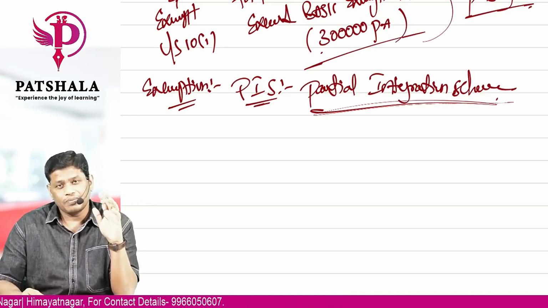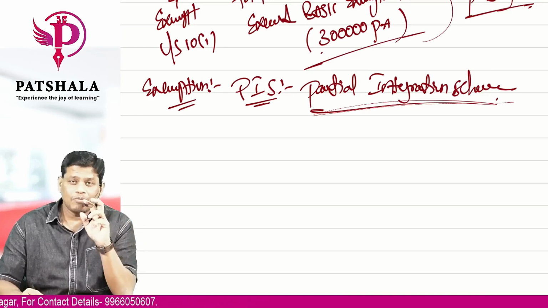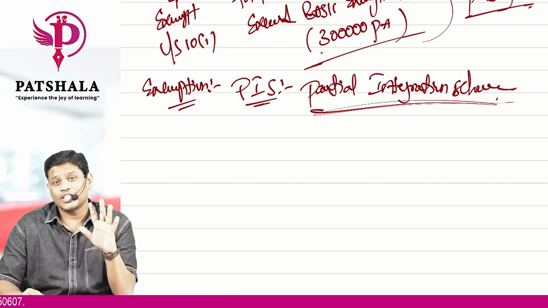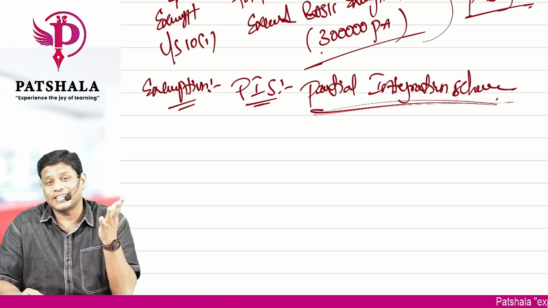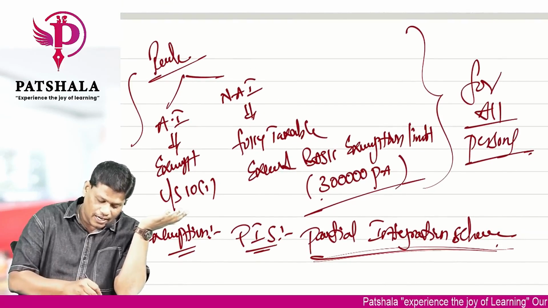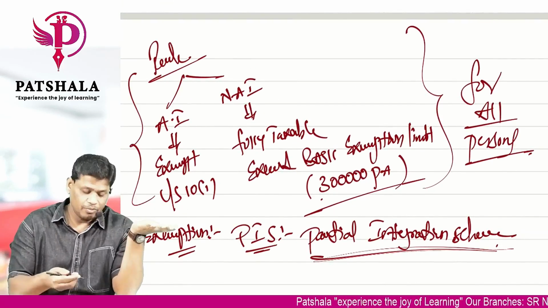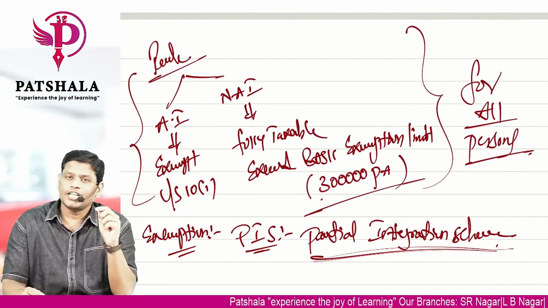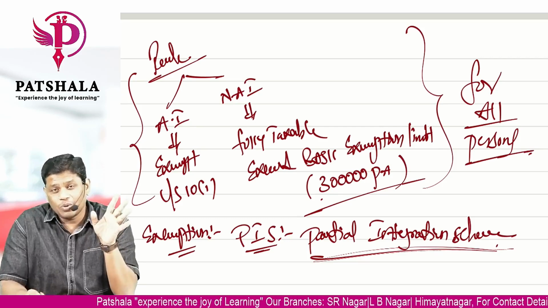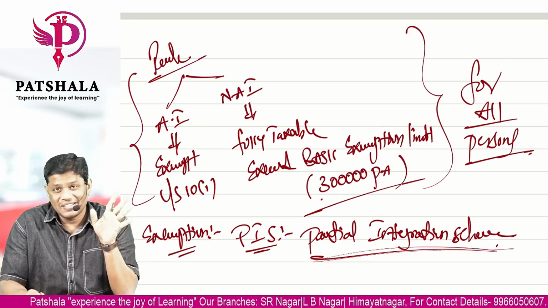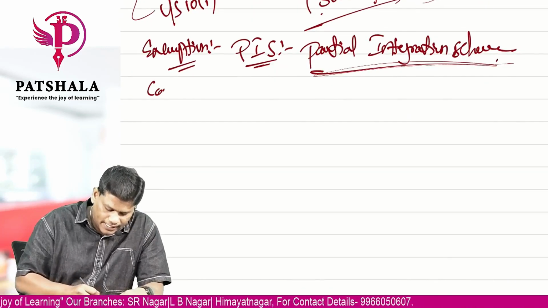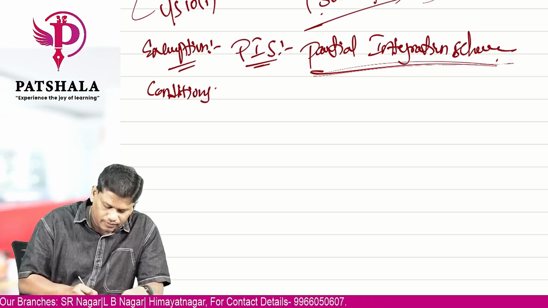The basic scheme also says that I'm going to aggregate agricultural income with non-agricultural income, but I'll be taxing only non-agricultural income. You don't worry, agricultural income is exempt. Now, if that is the case, why do you want to tax your agricultural income by combining? You can simply follow the rule, no? The answer is no. Yes, if you follow this, you will understand that agricultural income is exempt, and again, mathematically, I'll prove that agricultural income is really exempt. But to apply this partial integration scheme, there are certain conditions that need to be satisfied.